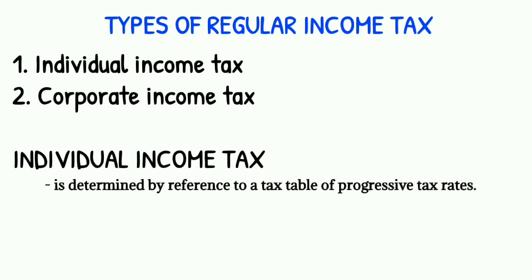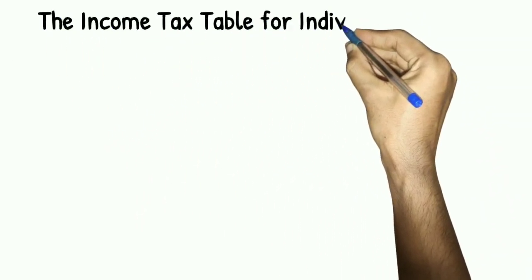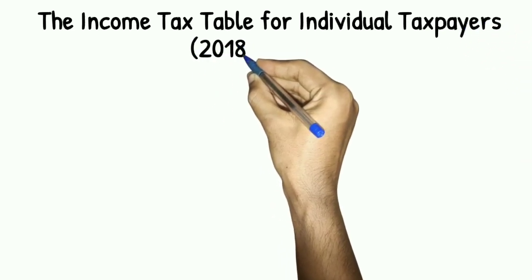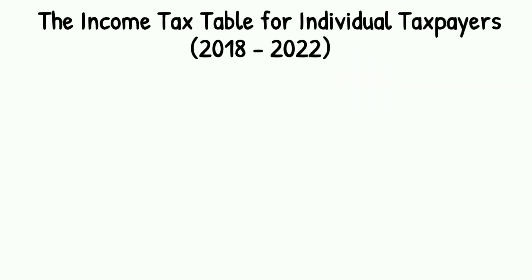That means in order to compute the income tax due of the individual taxpayers, kailangan nating mag-base sa income tax table for individual taxpayers. And the income tax table for individual taxpayers for the year 2018 to year 2022 is provided below.